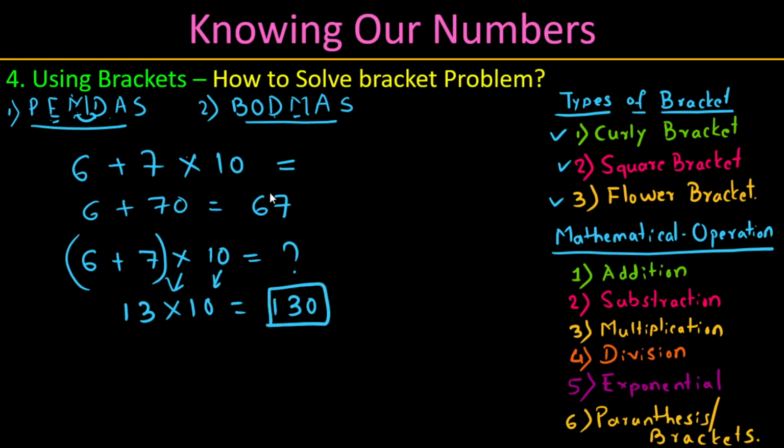You see here, how much is the calculation wrong? No calculation is wrong. We applied the bracket. If we apply the bracket, if we group the particular sum, what will be the answer? If we do it without the grouping, what will be the answer? So now the question comes: when do we need to apply this bracket?